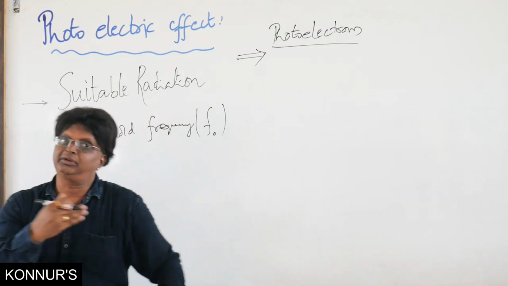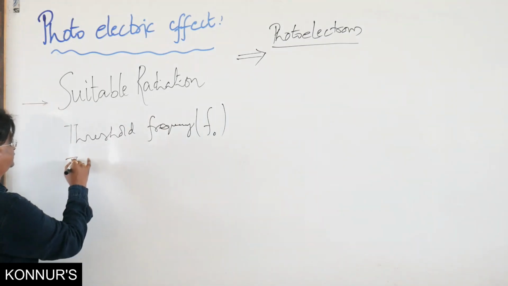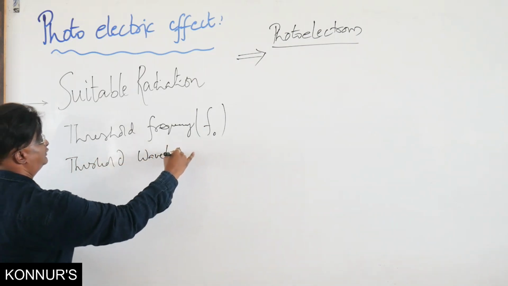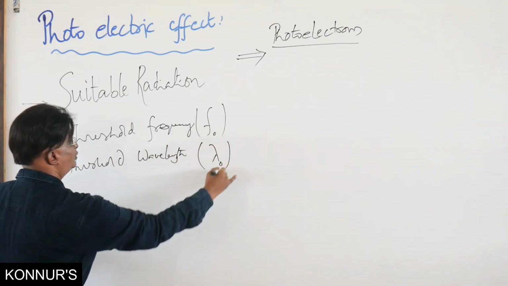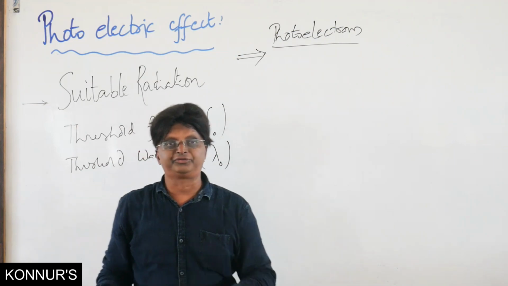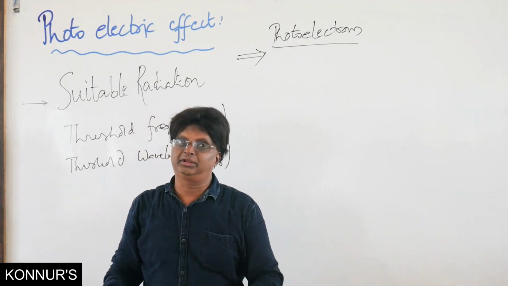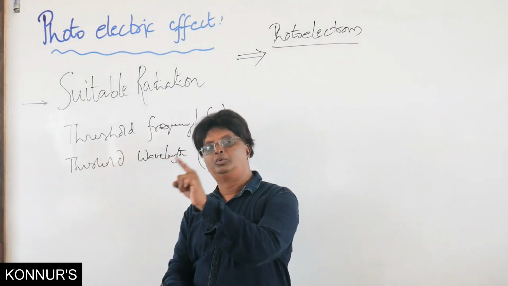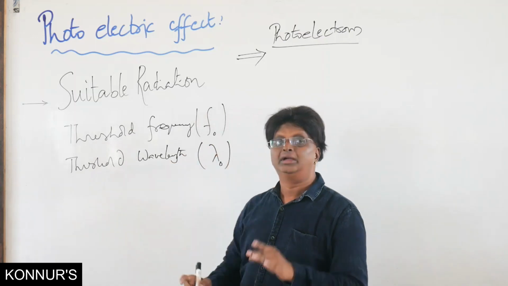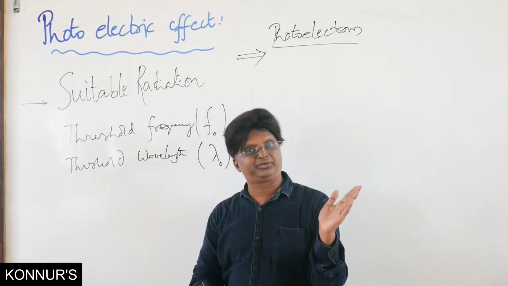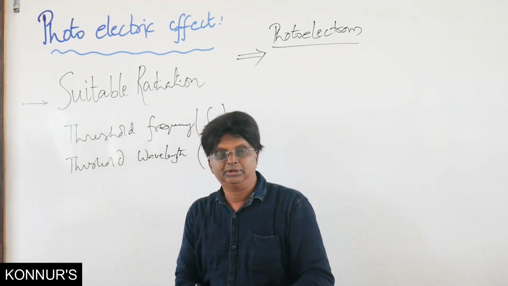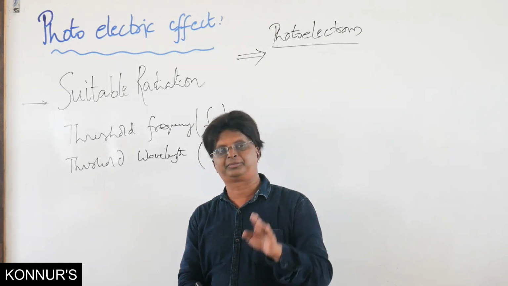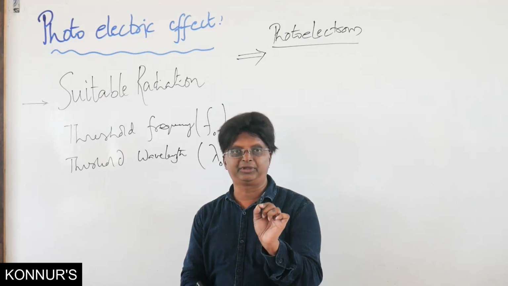Now this frequency will correspond to a wavelength, therefore that is also written as threshold wavelength. Threshold wavelength, and I am using the symbol lambda naught. Now since we know the wavelength is always inversely related to frequency, if I call it the minimum frequency above which photo emission takes place, this is the maximum wavelength, because minimum frequency corresponds to maximum wavelength. Maximum wavelength below which the photoelectric effect takes place. So this is how English becomes very important.